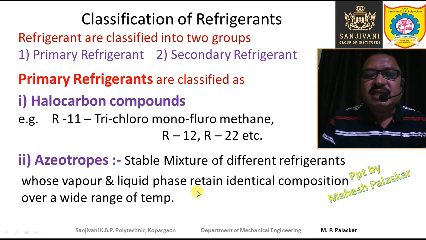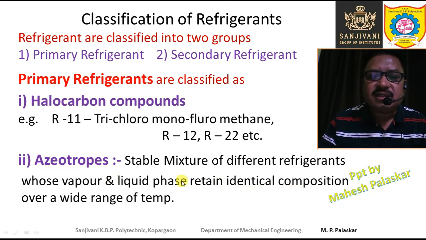Even if there is a change in the phase from vapor to liquid or liquid to vapor, the composition remains the same. There is no change in the composition, that means the mixture is stable. Such stable mixtures of different refrigerants are called the azeotropes.